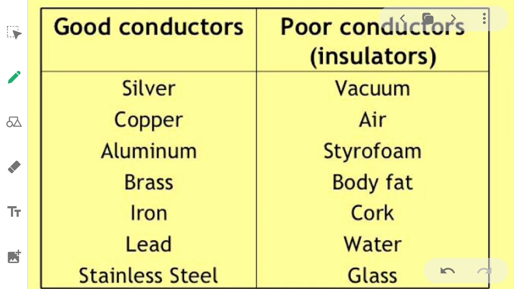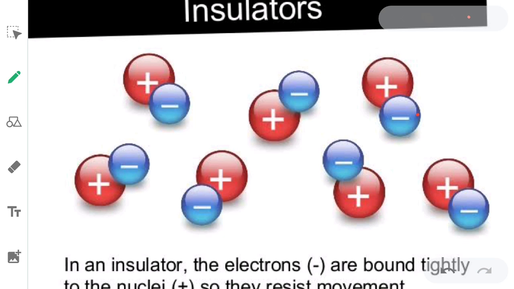We have some poor conductors as well. What are the poor conductors? Vacuum, air, styrofoam, body fat, cork, water, glass. These are examples of bad conductors, meaning they transfer heat but in a very small amount. We also call them poor conductors or insulators. What are the good conductors? You can see the names of metals here.